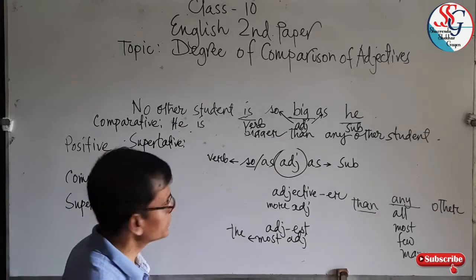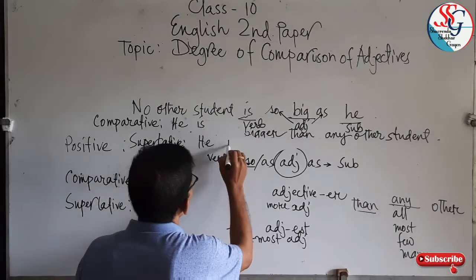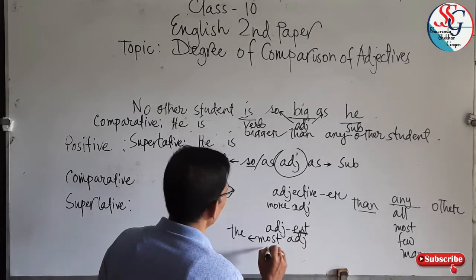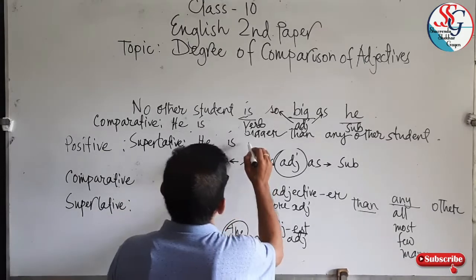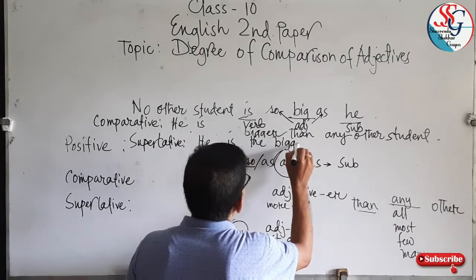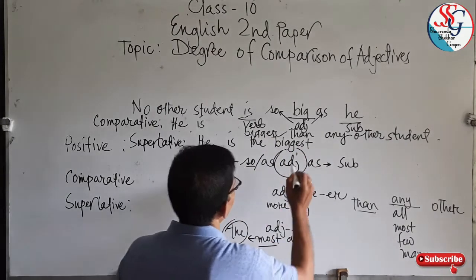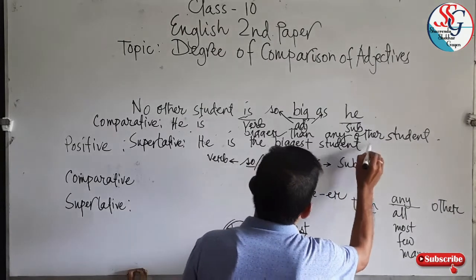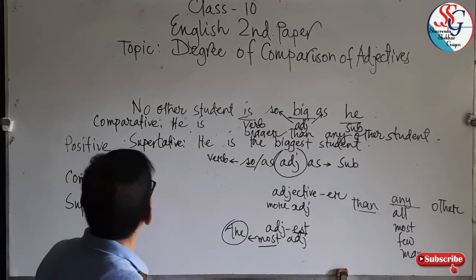Subject will come first, subject he, then verb is, then the superlative form, est or most before the adjective, and the biggest student. Very small sentence. He is the biggest student.